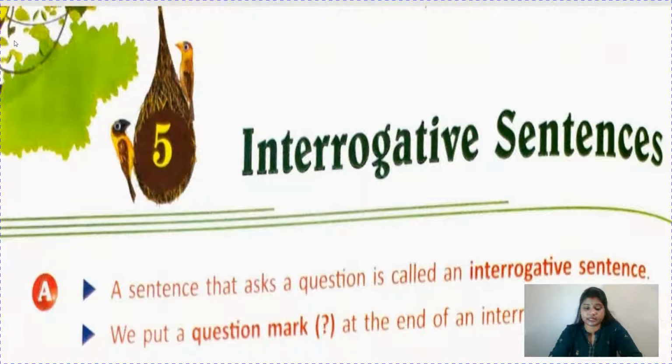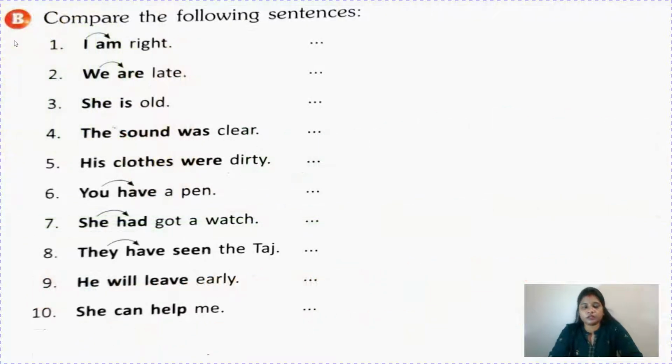A sentence that asks a question is called an interrogative sentence. We put a question mark at the end of an interrogative sentence. Like I have already explained, a sentence always starts with a capital letter and ends with a full stop. So here a question mark will be given at the end of an interrogative sentence. Yes, it will start with a capital letter. Now compare the following sentences. First sentence is: I am right.